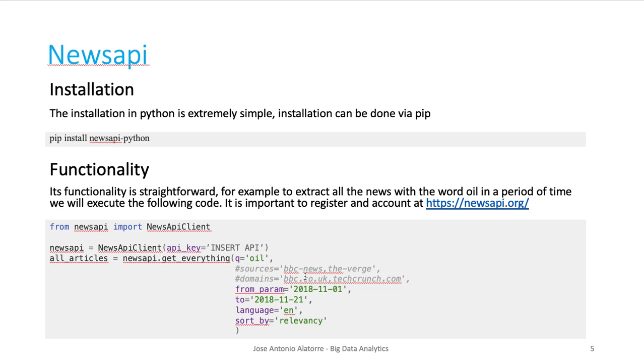We are selecting a date range and a language, English. This function is going to retrieve all the news from all the sources available in News API in this date range. It's also important that if you want to replicate this exercise, you need to go to News API, create an account, and insert your API key in this function.